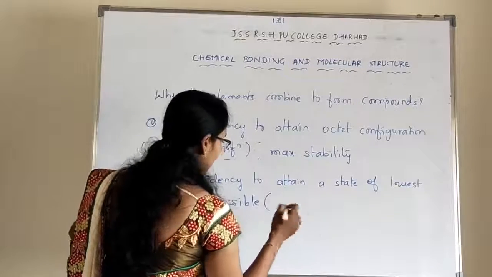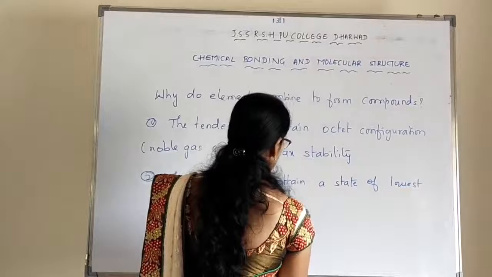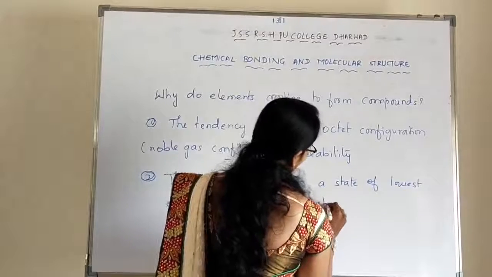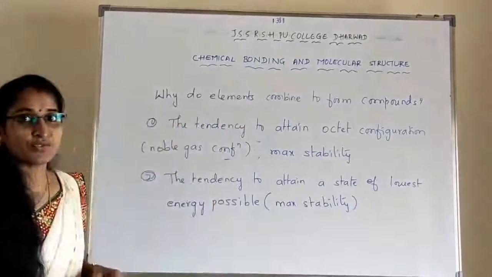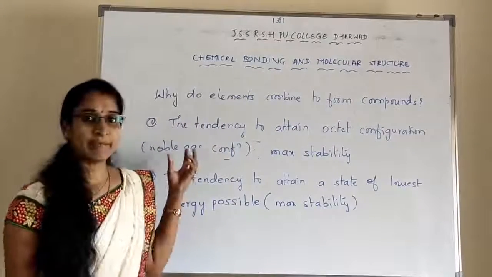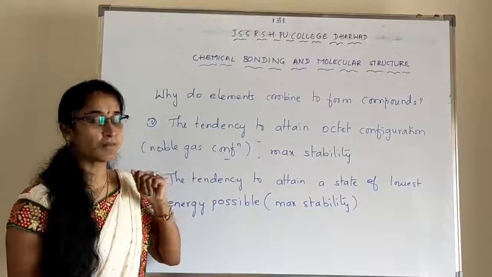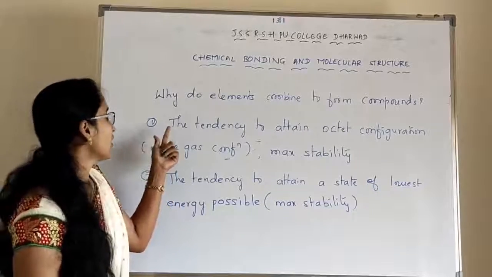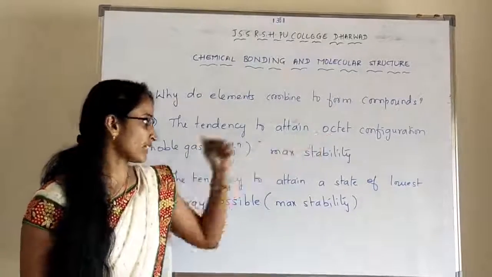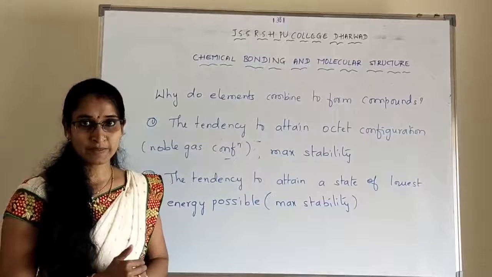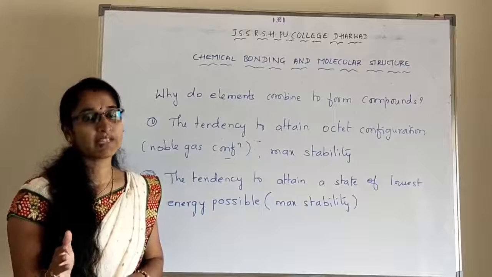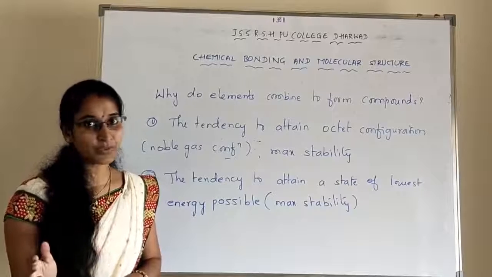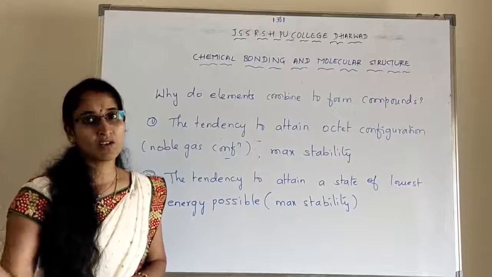So that is again for maximum stability. Okay, so for these two reasons the elements combine to form compounds. First reason, the tendency to attain octet configuration. As I already explained, whatever the elements are, they do not exist in the free state.